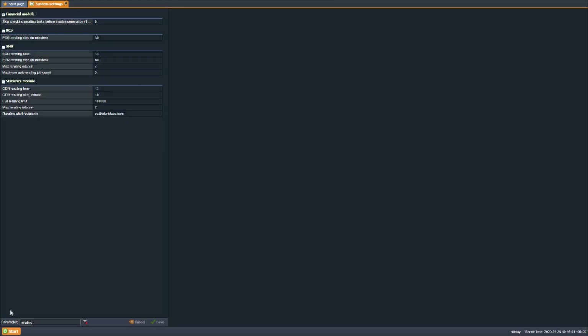The new system parameters max re-rating interval and EDR re-rating hour have been added to administration, system settings, SMS. Previously, they were only available for the voice system. The values will be automatically copied from the respective voice settings.